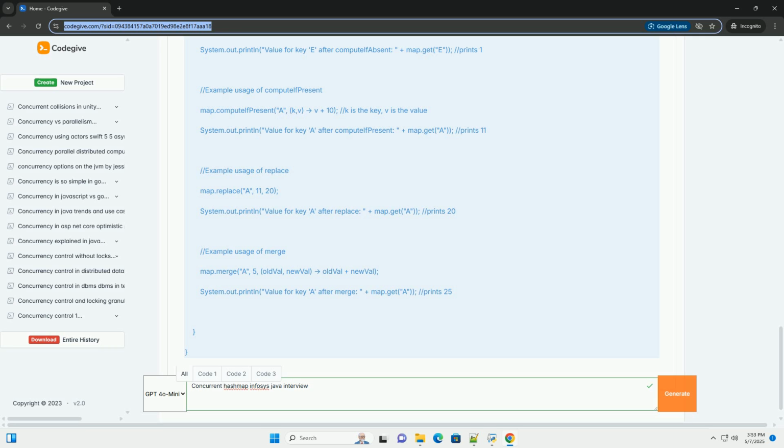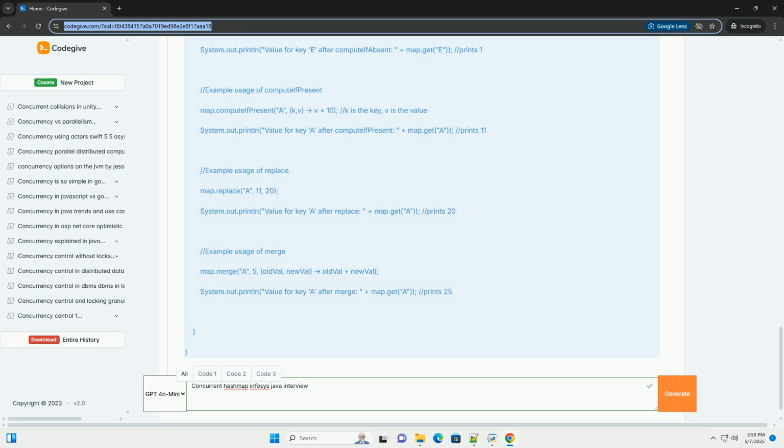Weakly consistent iterators. Iterators returned by concurrent hash map are weakly consistent. This means they reflect the state of the map at some point in time, but they are not guaranteed to reflect all modifications made to the map after the iterator was created. They are guaranteed to traverse elements only once. Crucially, they do not throw concurrent modification exception even if the map is modified concurrently during iteration.